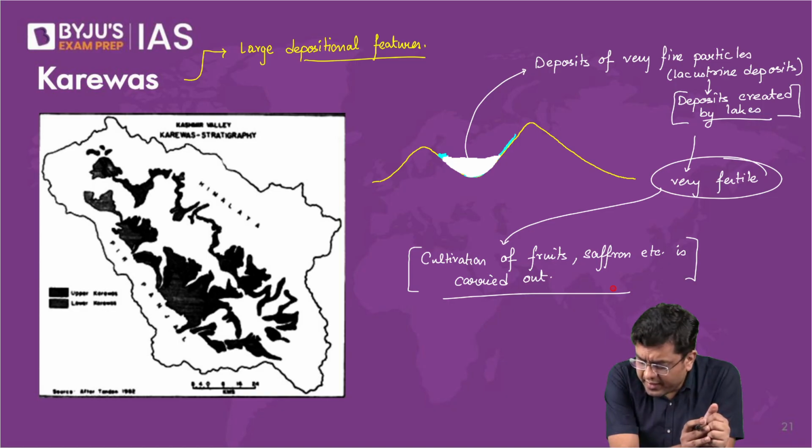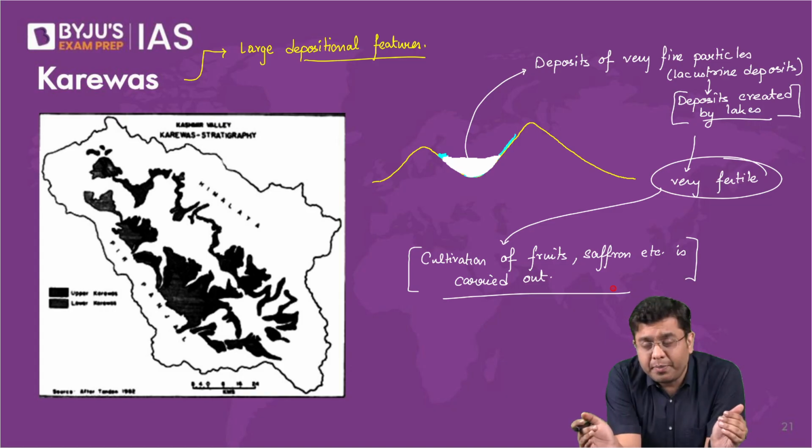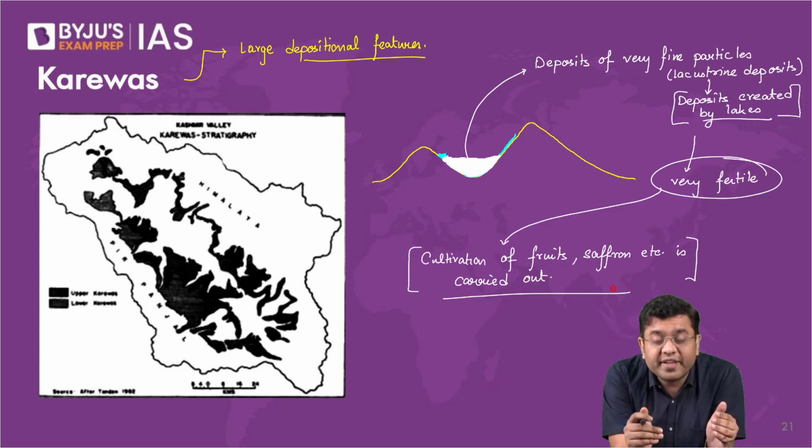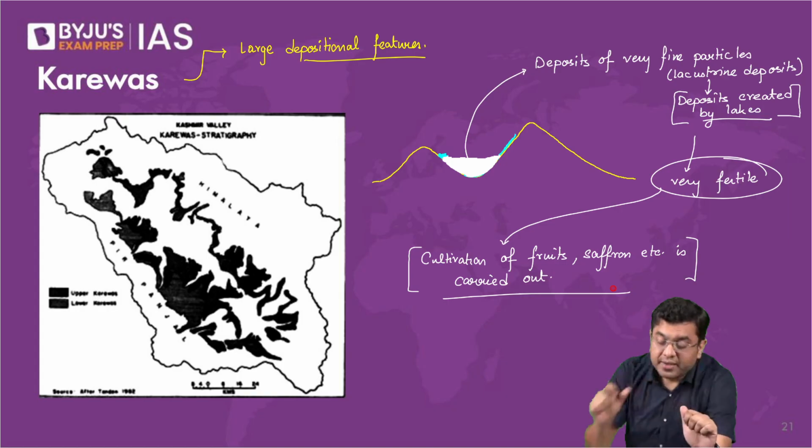Difference between dunes and karevas, that is what I already told you. Dooms and Duars have also been created in the same process. The difference is that there the deposits have happened in a very small localized area, where here the deposits have happened over a very large space. In the case of Dooms and Duars, the deposits have been carried out in between the middle Himalayas and the Shivaliks. In the case of the Karevas, they have been carried out between the Trans and the Great Himalayas on one side and the middle Himalayas on the other side. So that is where it is a localized phenomena in the region of Jammu Kashmir itself. Okay, so that is basically the Karevas.